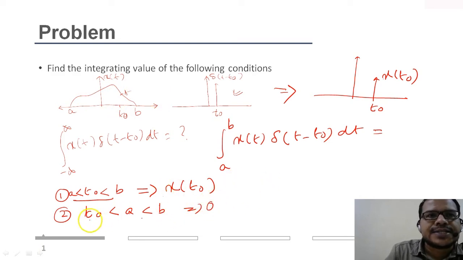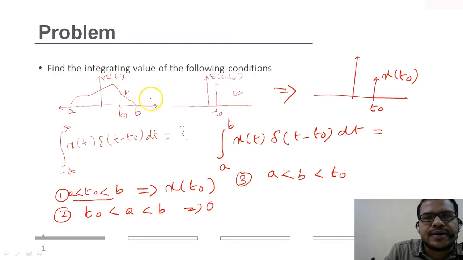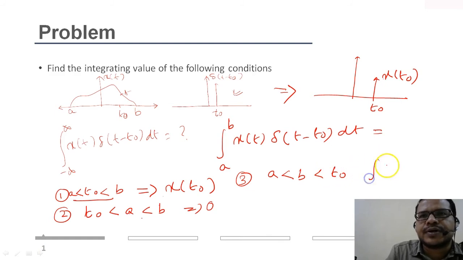It is the same case if I take t naught to be greater than a and b, meaning t naught lies in this region of time, that is t naught is greater than a, greater than b. Again t naught lies outside the a to b interval, so again the integral will be 0.